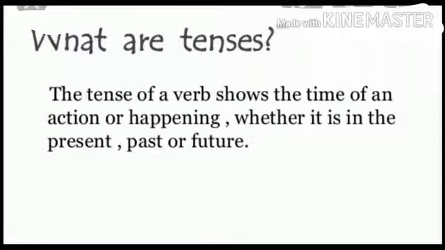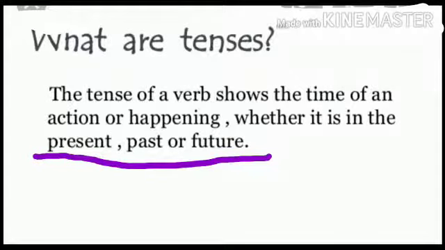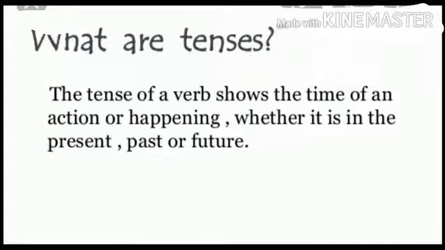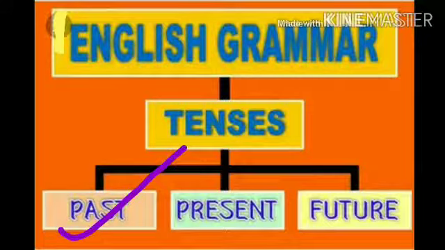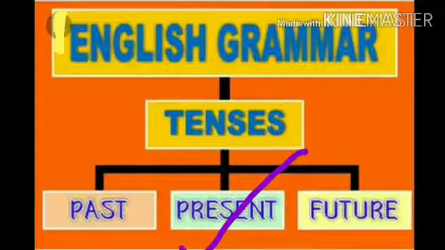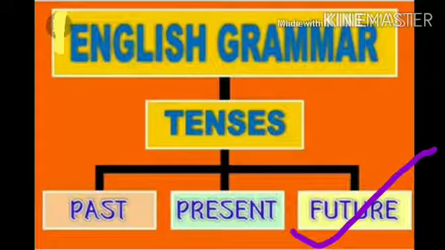The tense of a verb shows the time of an action or happening, whether it is in the present, past or future. And as you already know, in English grammar, tenses are of three types, that is past tense, present tense and future tense.